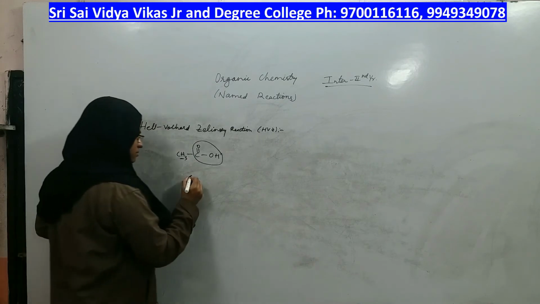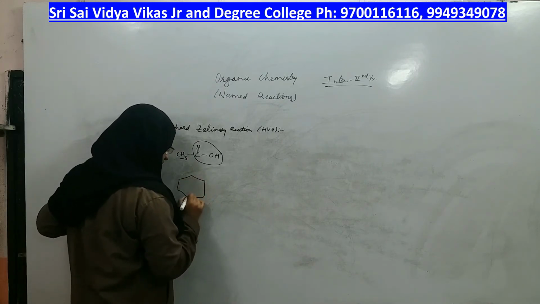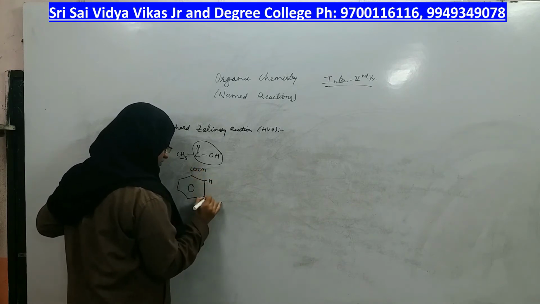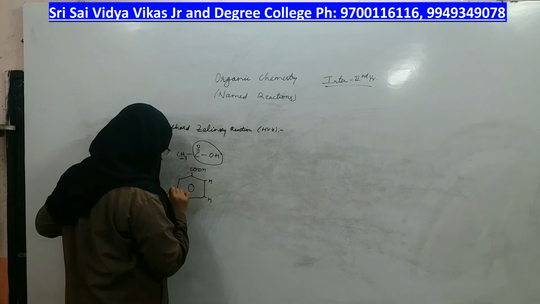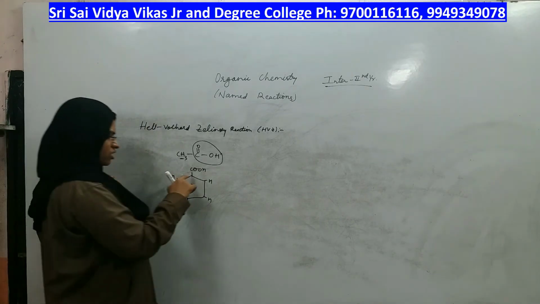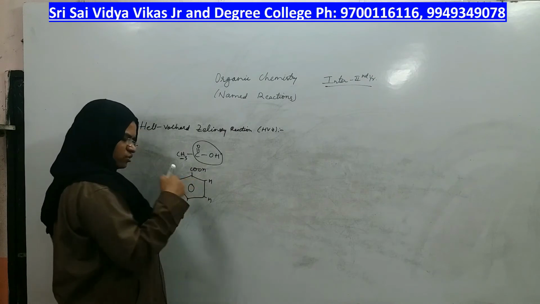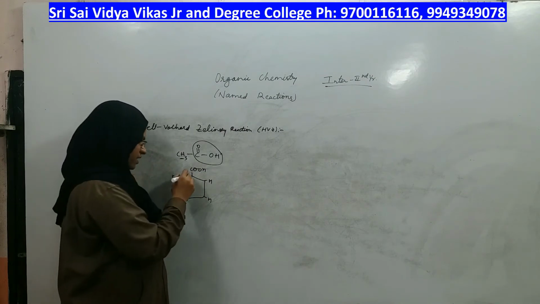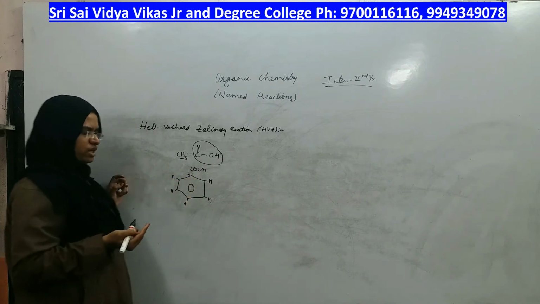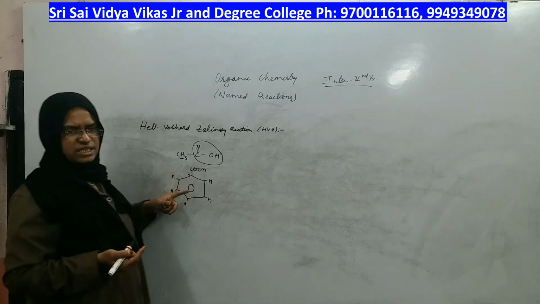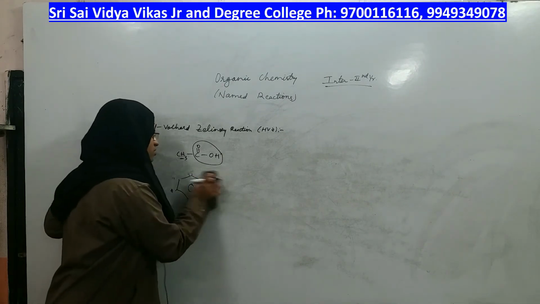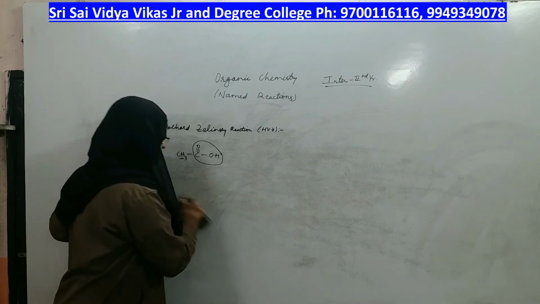Can benzoic acid, having 5 hydrogens on 5 carbons, undergo HVZ reaction? On this carbon there should be a hydrogen, but is there any hydrogen? Alpha carbon is this, but on the alpha carbon there is no hydrogen. So benzoic acid cannot undergo the Hell-Volhard-Zelinsky reaction because it doesn't have any alpha hydrogens.